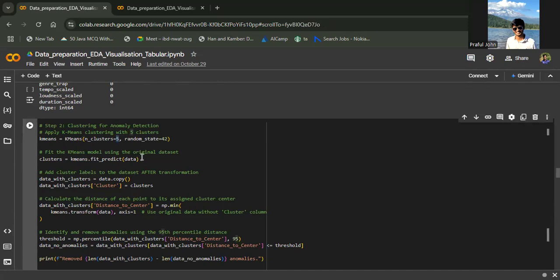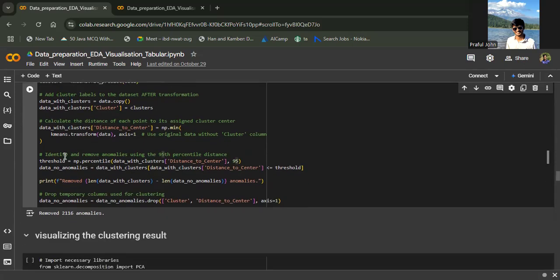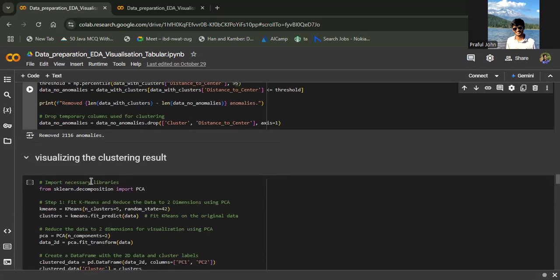We'll make five clusters, and then we'll copy the data, and then we'll calculate the distance of each point to its assigned cluster center. After doing that, we'll identify and remove all the anomalies beyond the 95th percentile distance. And once they are removed, we'll drop the temporary columns used for clustering. So we removed about 2,116 anomalies, and we'll try to visualize the clustering result.